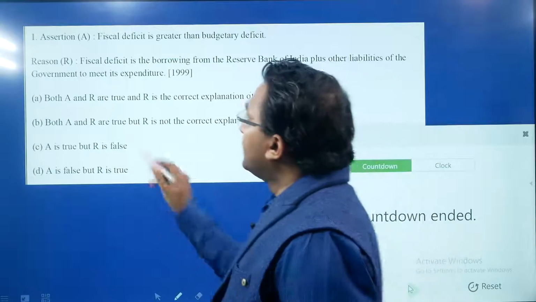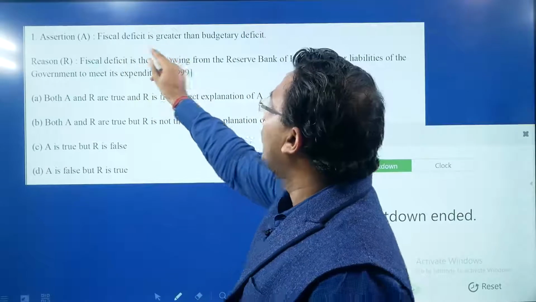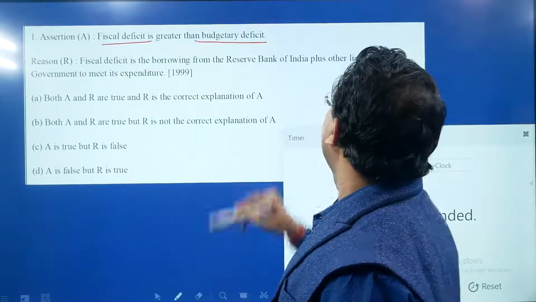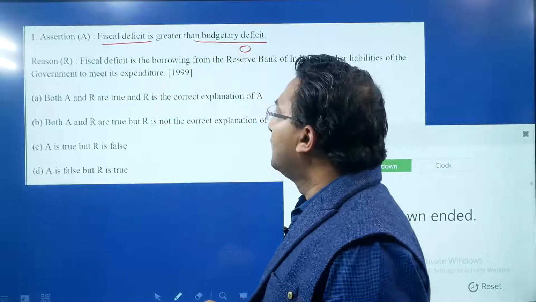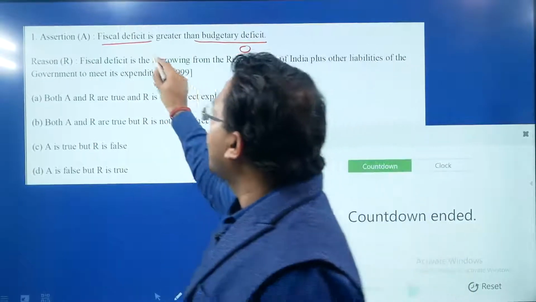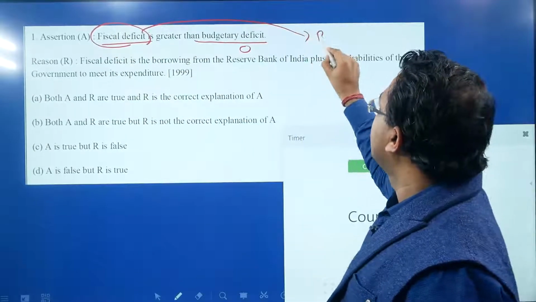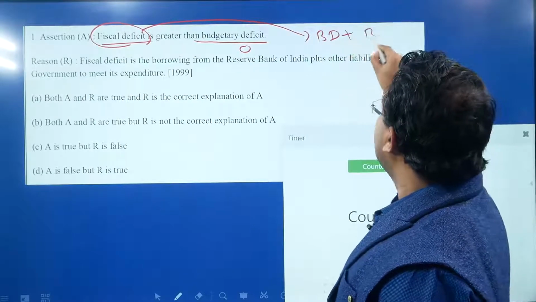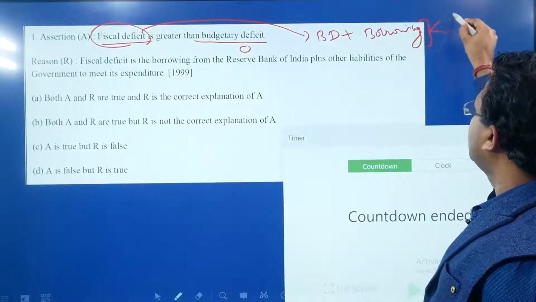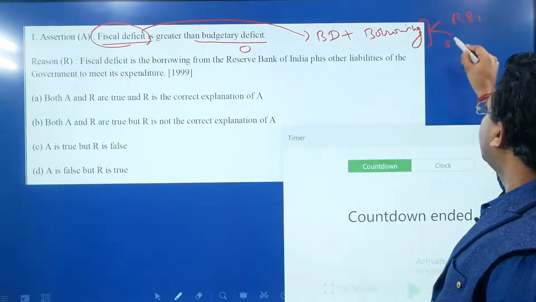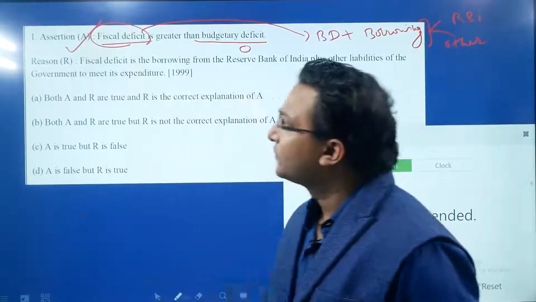So let us see statement 1, assertion A. Fiscal deficit is always greater than budgetary deficit. Budgetary deficit is always 0, and fiscal deficit is basically equal to the budgetary deficit plus the borrowings, and these borrowings can be from RBI and maybe from other places. So this statement is correct.